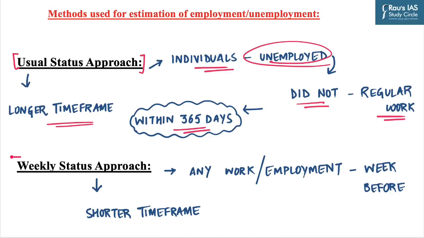And the next one is weekly status approach. And the focus of this approach is whether someone had any work or employment in the week before the survey was conducted. And if a person did not have any work during that week, they would be classified as unemployed according to this approach. And it focuses on a shorter time frame to determine if someone is currently without a job. So broadly, these are the two approaches which are being used to estimate the employment and unemployment status in India.